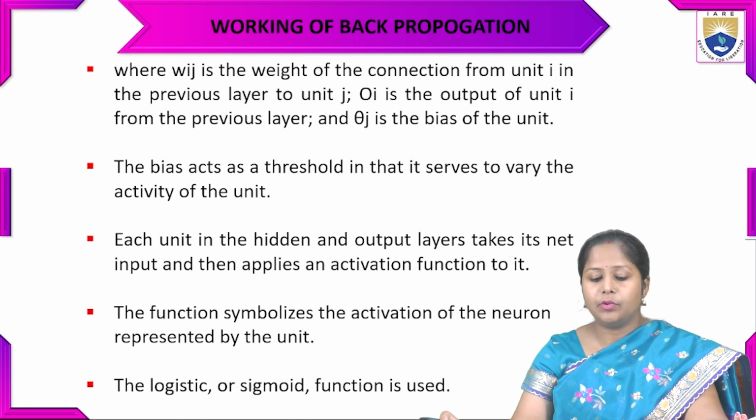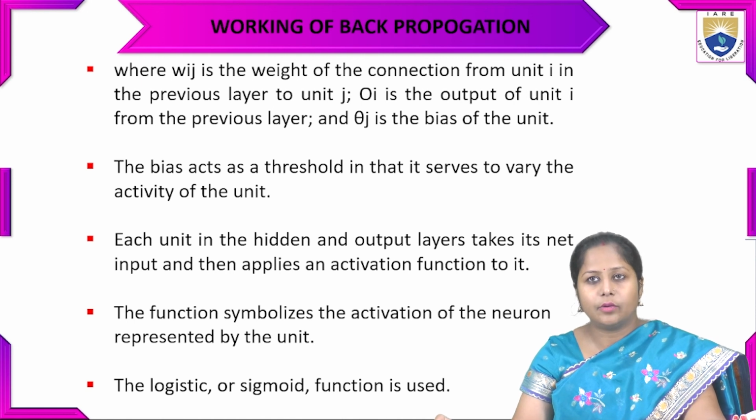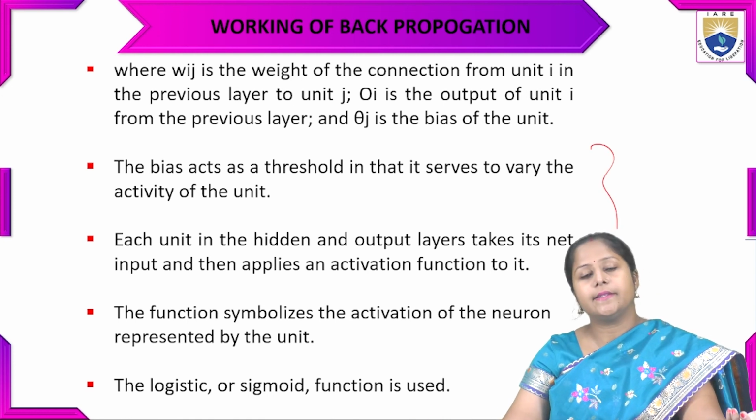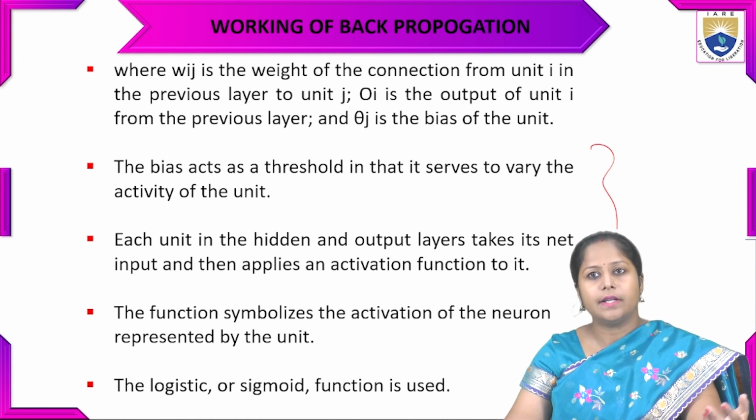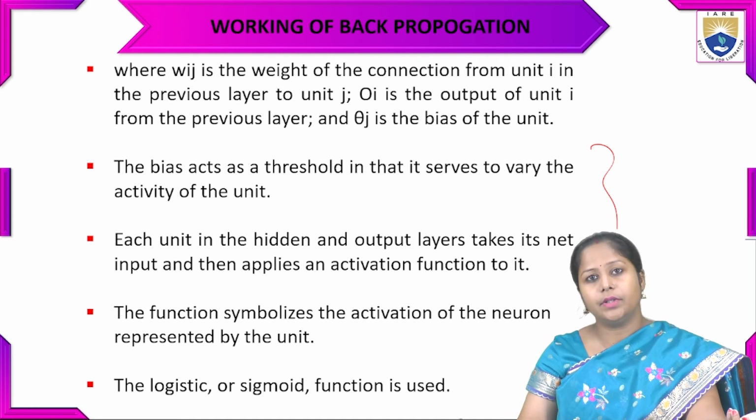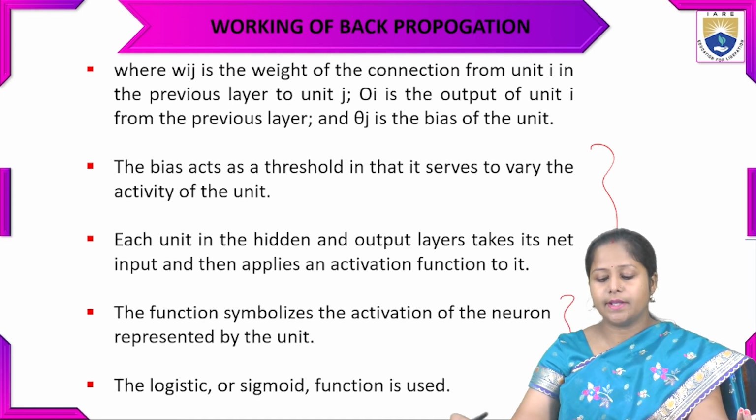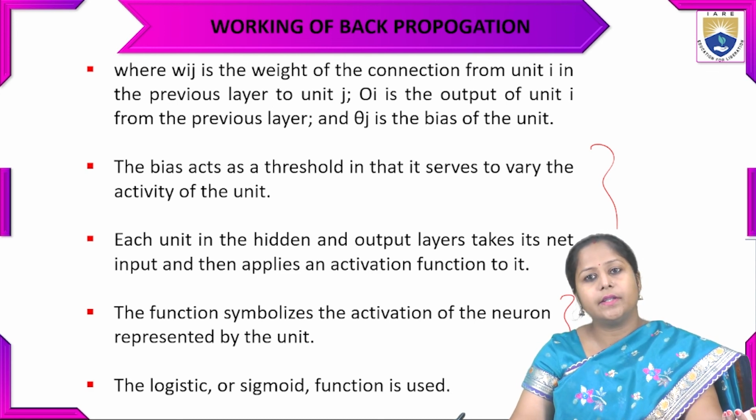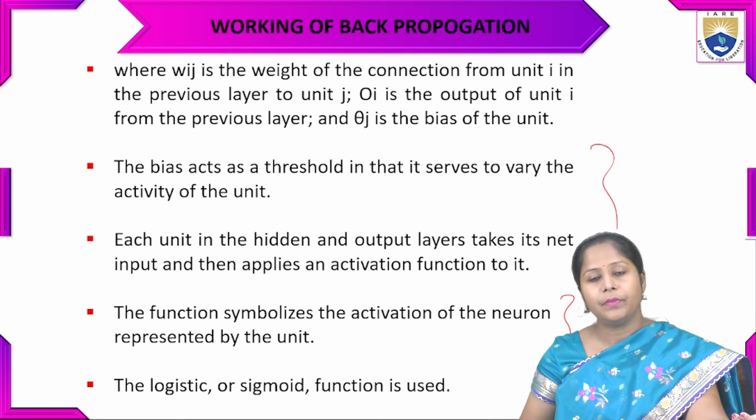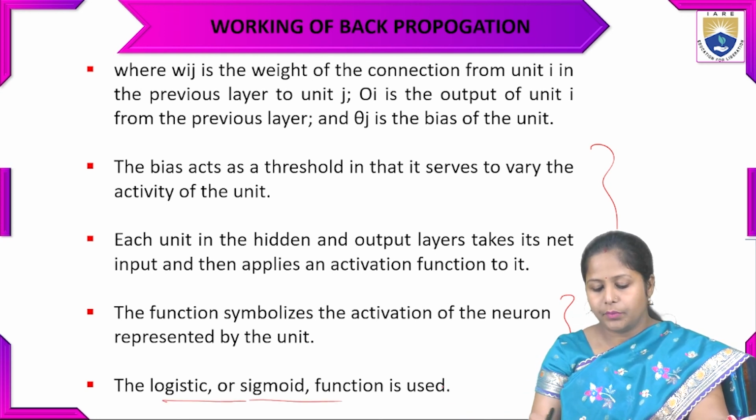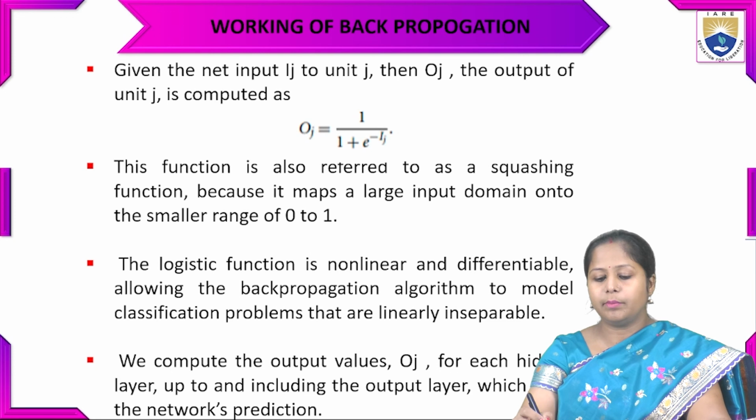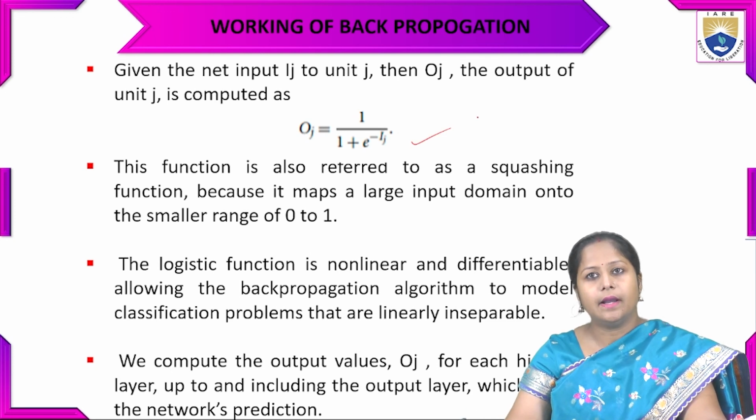Here wij is the weight of the connection from unit i to unit j, Oi is the output of unit i from the previous layer, and theta j is the bias of the unit. The bias acts as a threshold, varying the activity of the unit. The function symbolizes the activation of the neuron represented by the unit. The logistic or sigmoid function can be used for that, so the output Oj is equal to 1 upon 1 plus e to the power minus Ij.